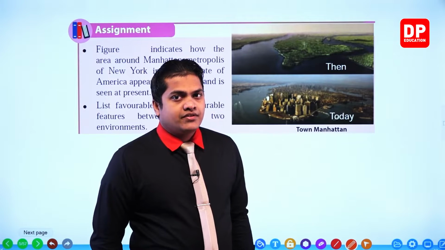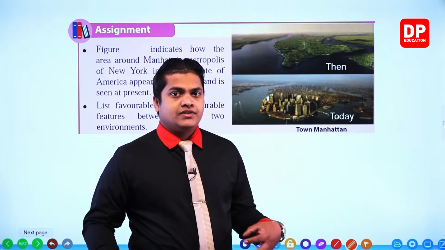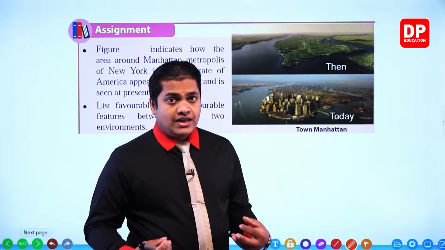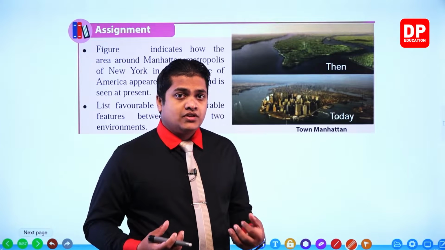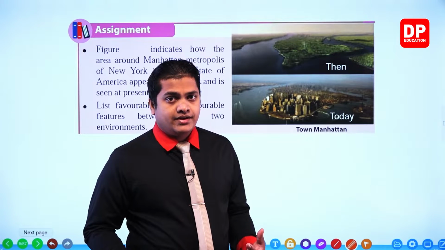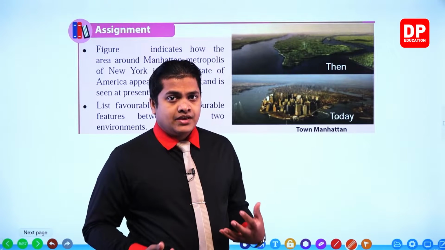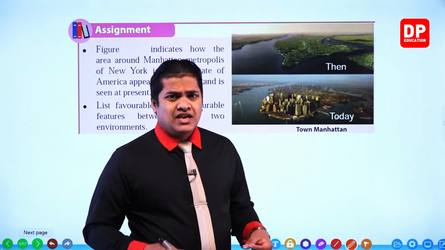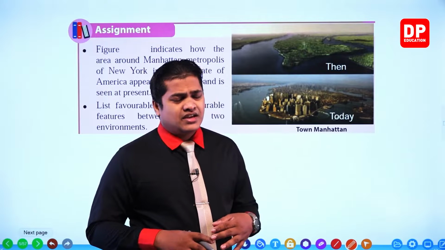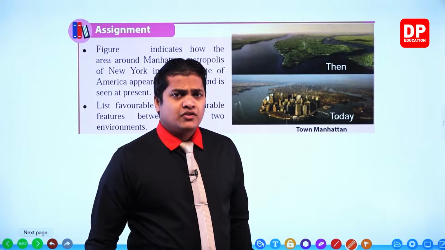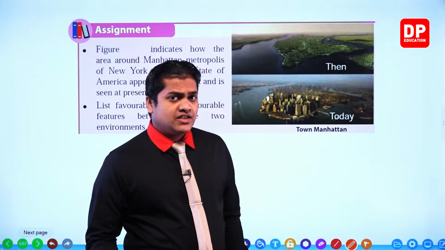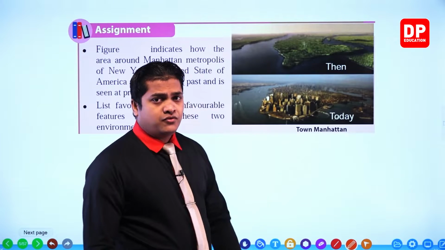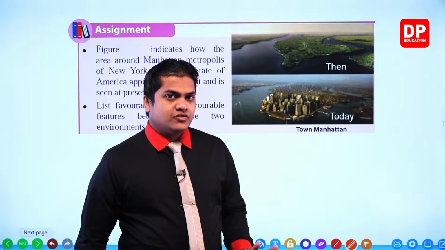Then, my dear children, what will happen? Due to increase of global warming, what will happen? Right? The ozone layer depletion. Then causing of different diseases, right? Non-communicable diseases. Then, my dear children, other issues like sanitary issues, health issues, and there can be several other issues which can be caused to humans as well as to the animals, right? First of all, we'll list down the unfavorable conditions then.